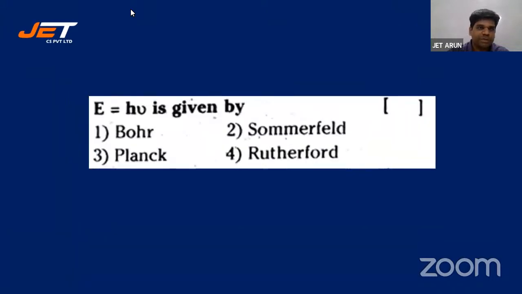All right, let's go for the next one. E is equal to h nu is given by Bohr, Sommerfeld, Planck, Rutherford. This equation was proposed by Bohr, Sommerfeld, Planck, Rutherford. Okay, option 3. He says 3. Shravanti says 3. Gayatri says 3. Manusha says 2.